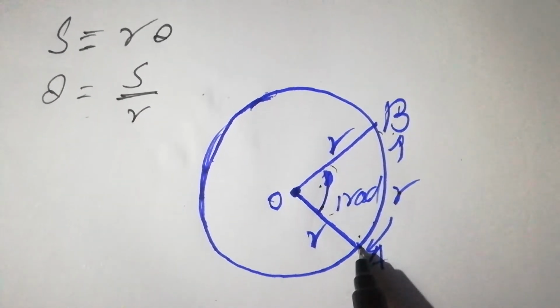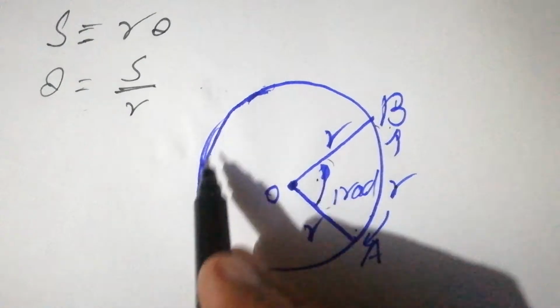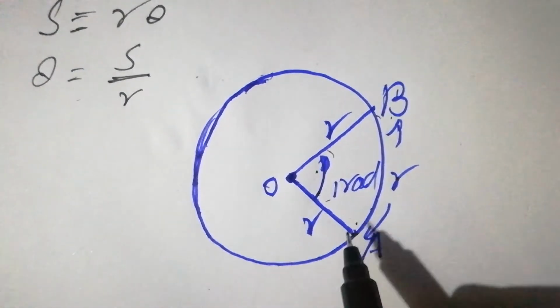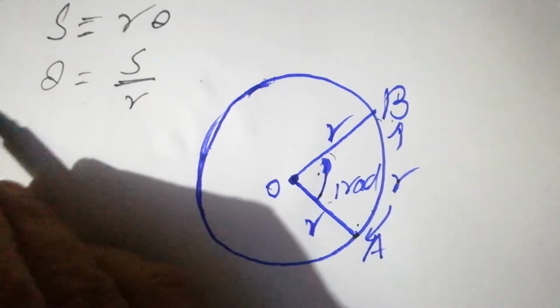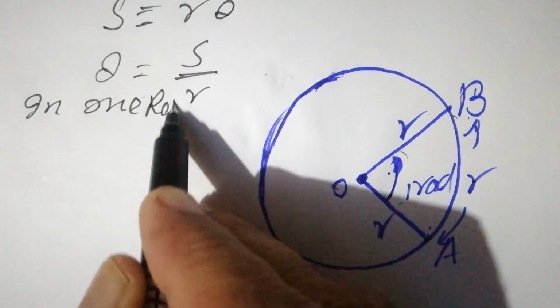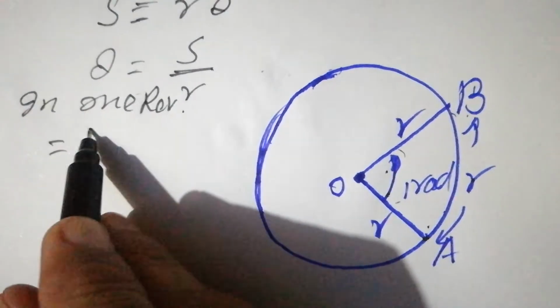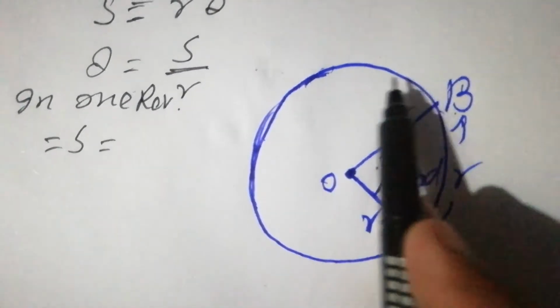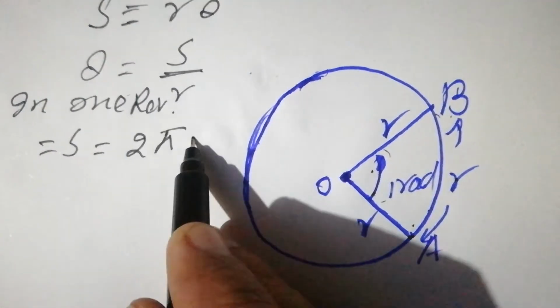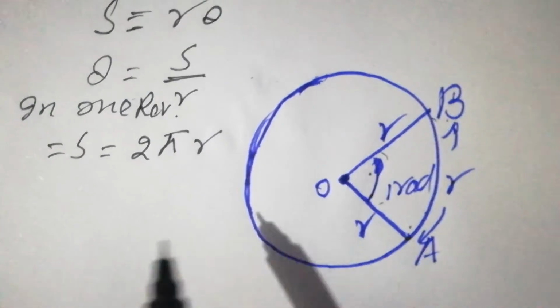Let's suppose the body moves from A and it completes 1 revolution, and in one revolution the distance covered is equal to the circumference of the circle. So that is S is equal to 2 pi r. So that is the circumference of the circle.